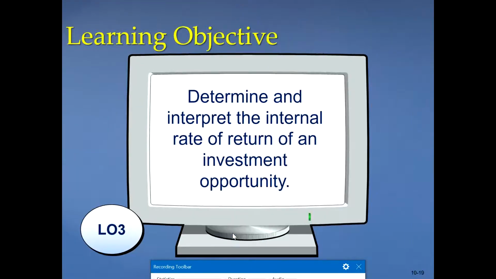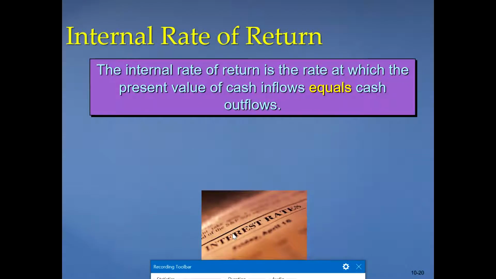Next concept in capital investment projects is evaluating those long-term projects. One technique was net present value. This is just another technique which we call internal rate of return of an investment opportunity. Now, what is internal rate of return? This is the rate of return at which present value of cash inflows equals cash outflows.